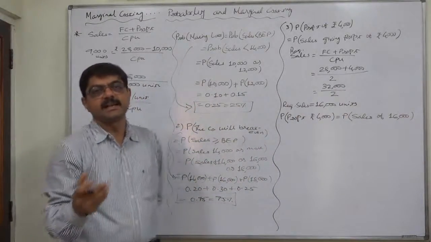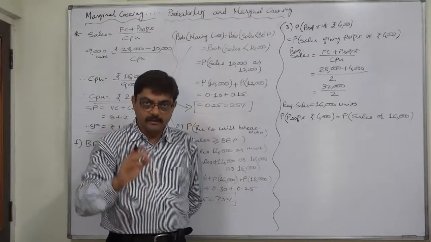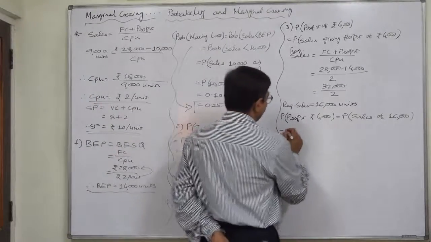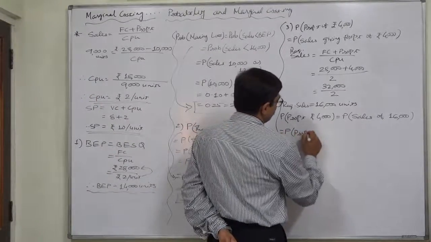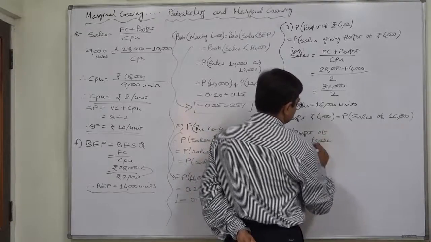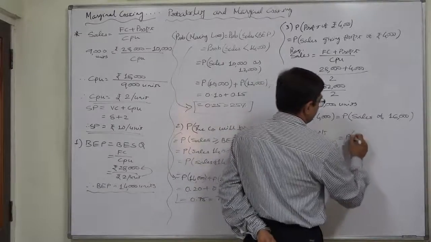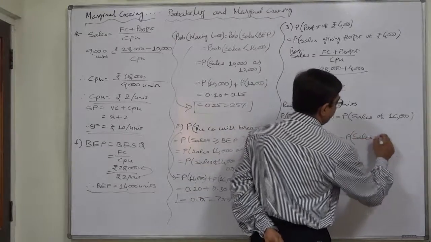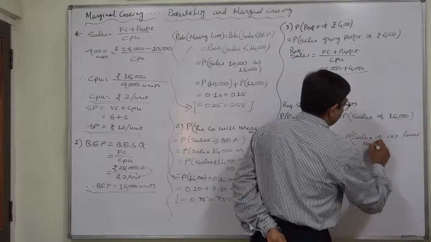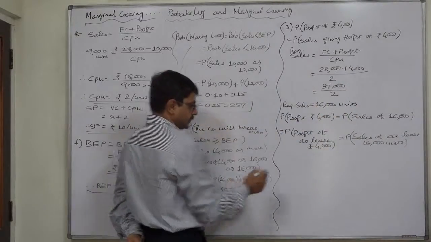4,000 should be taken as at least 4,000, because according to the probability distribution given, sales greater than 16,000 are also possible. So we interpret it as profit of at least rupees 4,000, that means sales of at least 16,000 units. It is not exactly 4,000 or 16,000.